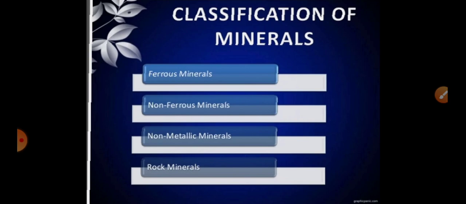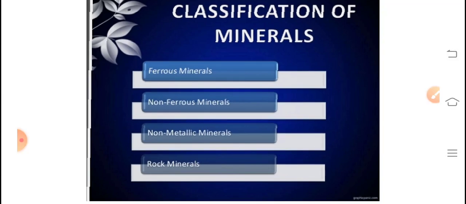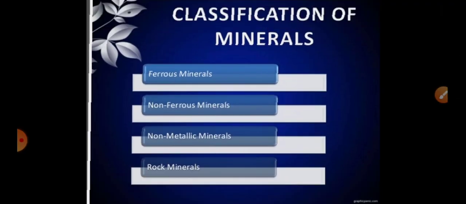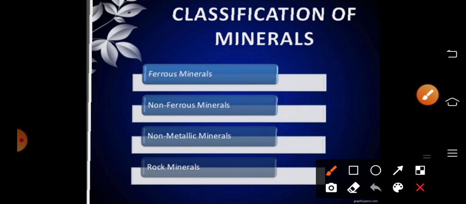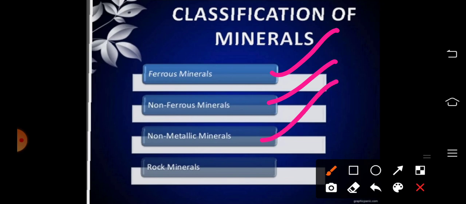So there are different types of minerals. For example, diamond is the hardest substance on earth, and soft talc is also a mineral. Talc is used for making our powder. Here you can see the classification of these minerals. They are classified as ferrous minerals, non-ferrous minerals, non-metallic minerals and rock minerals.